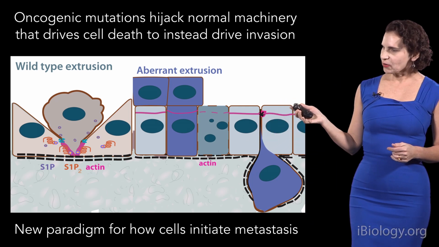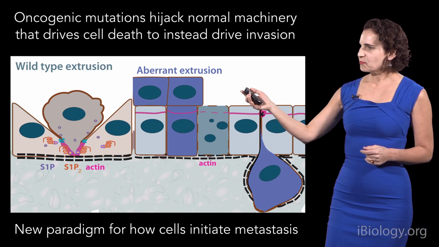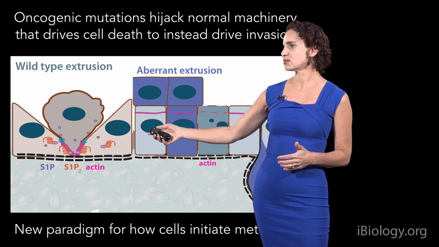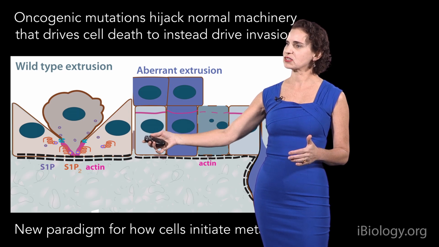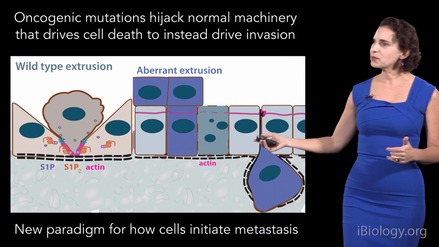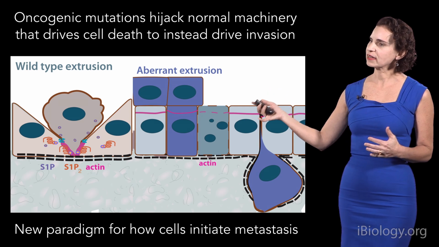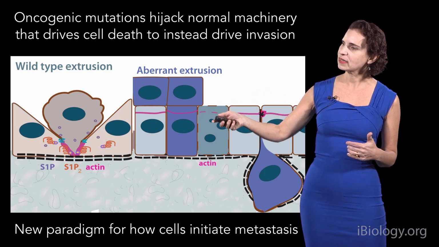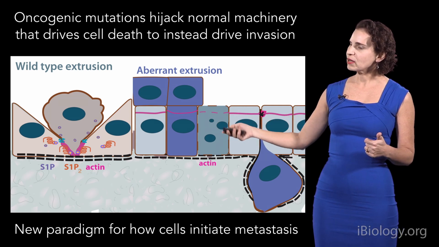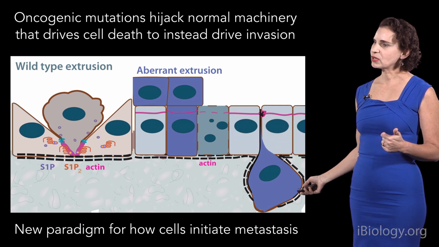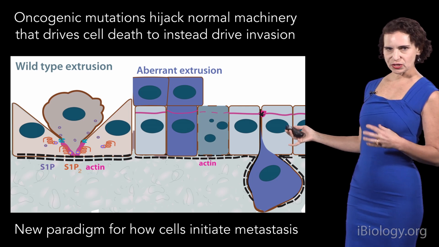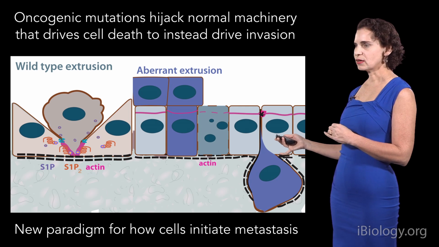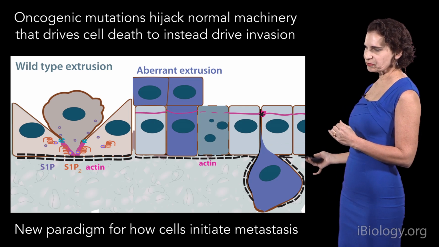So together, what we found is that by just studying the basic cell biology of how epithelial cells die through this process of extrusion, we've now found a number of oncogenic mutations that hijack this extrusion machinery to cause cells to not only form these masses and poor barrier function, but also cause cells to basally extrude. And we think that this basal extrusion could be a new paradigm for how cells initiate metastasis during tumor progression.